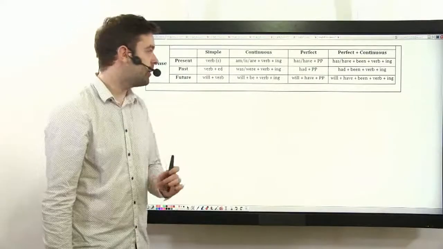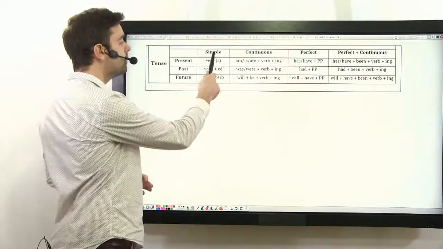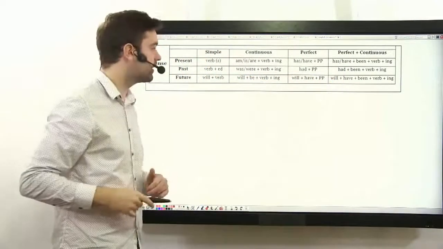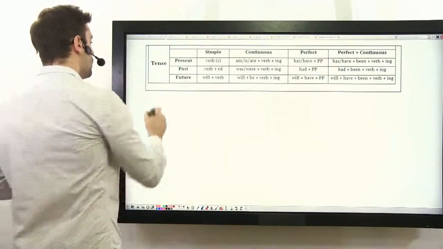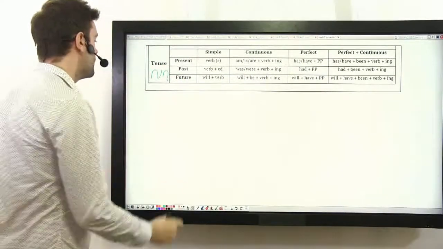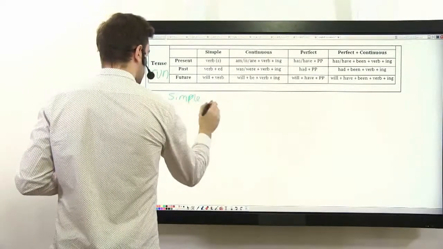So let's do a recap of all the tenses we know so far. So we know the simple, the continuous, the perfect, and now the perfect continuous. Let's start off with the simple. We'll use the word run. Simple.